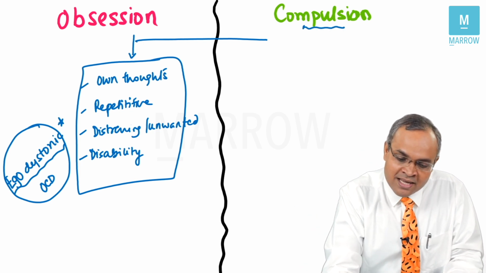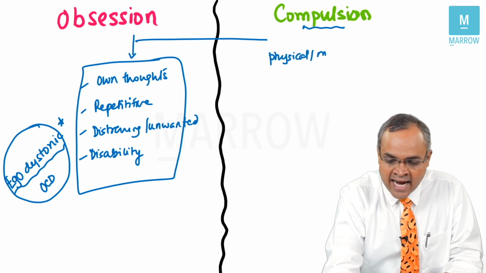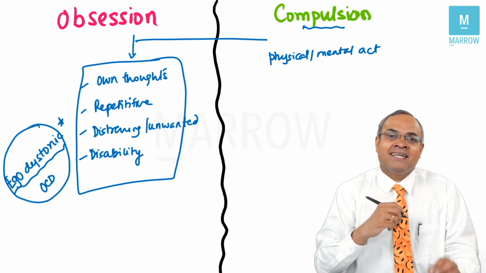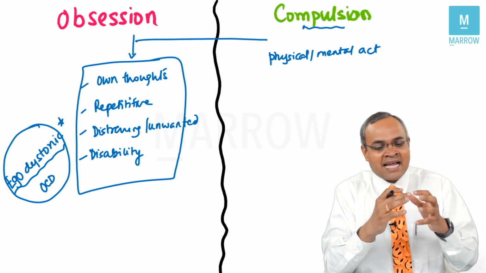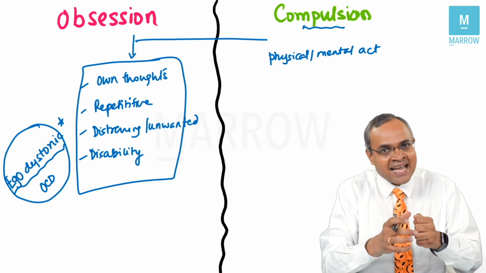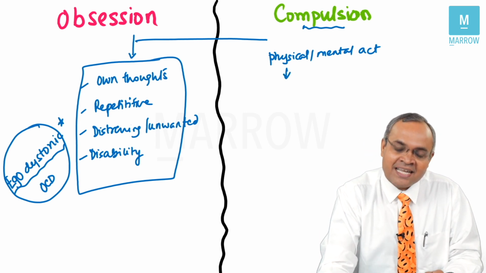Compulsion could be both a physical or a mental act. For example, in this question, what is given? He has thoughts that his hand might be contaminated. What does he do? He goes and washes his hands. This washing his hands is called compulsive behavior, which is a physical compulsion.